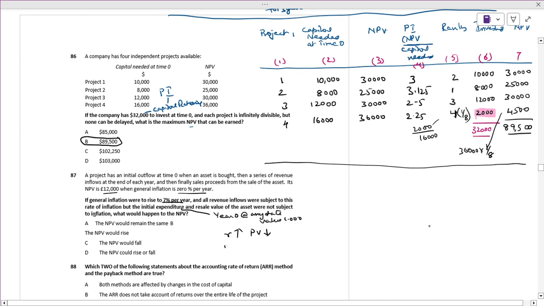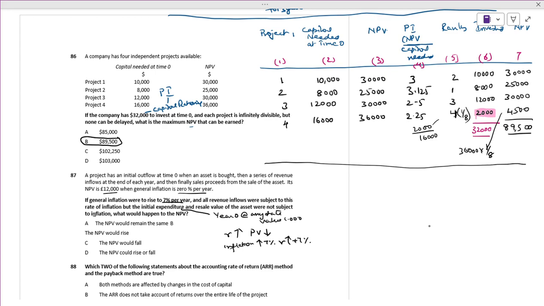If inflation is increasing by 7%, the R value will also be increased by 7%, and NPV will decrease. It is the straight question. The NPV will never remain the same. This is point B. NPV would fall.